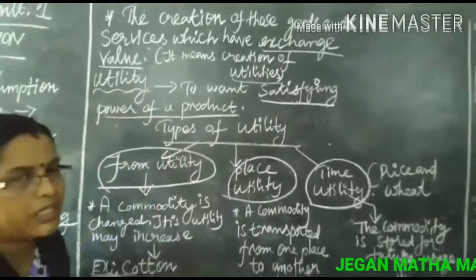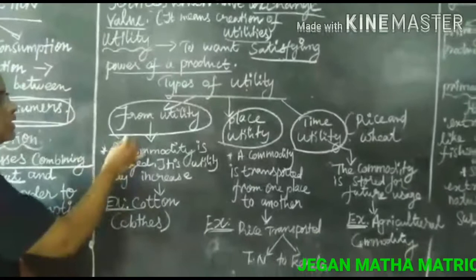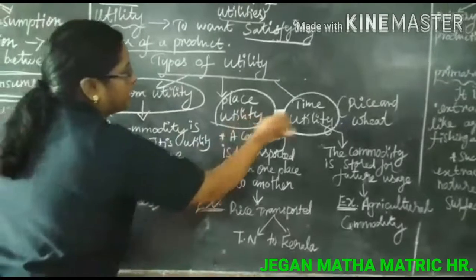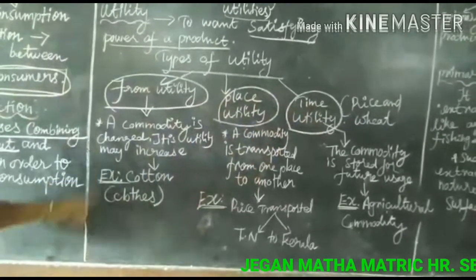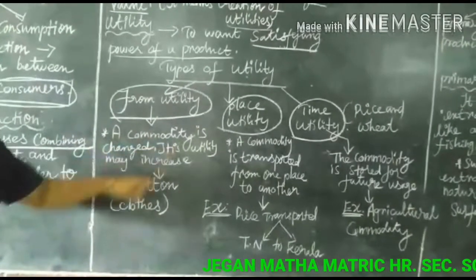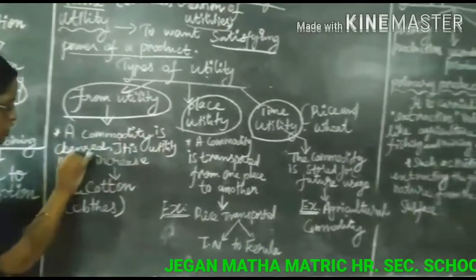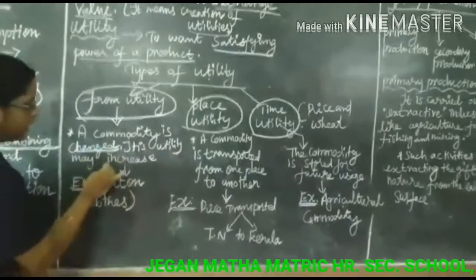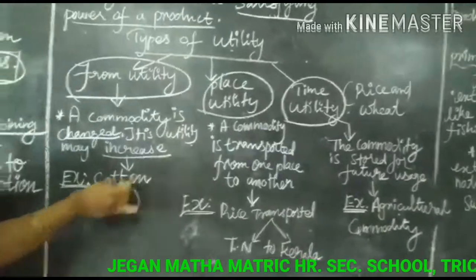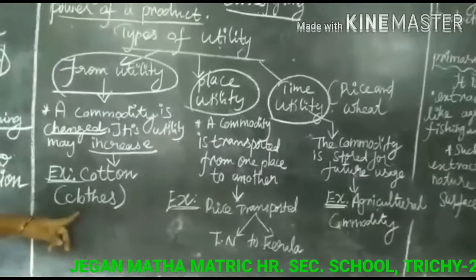So next, types of utility. The three types of utility: form utility, place utility, and time utility. The first is form utility. What is form utility? If a commodity is changed, its utility may increase. A good example is cotton, children. The cotton is converted to cloth.